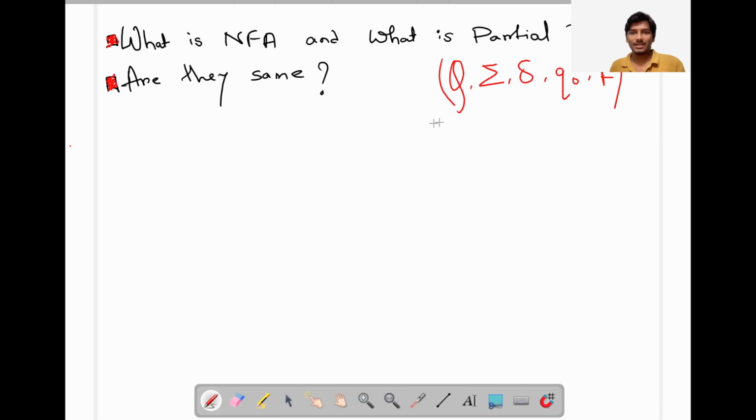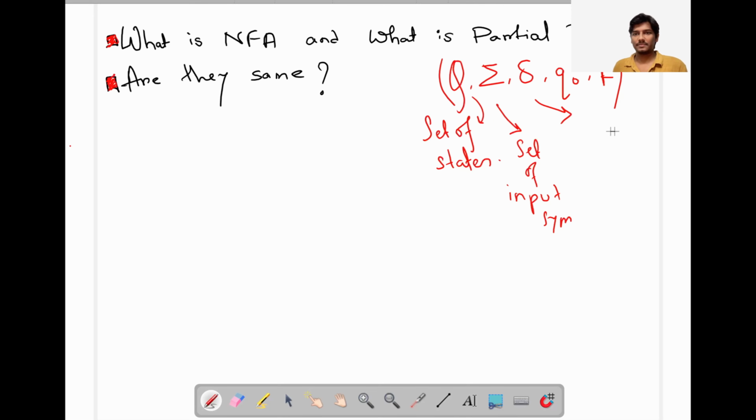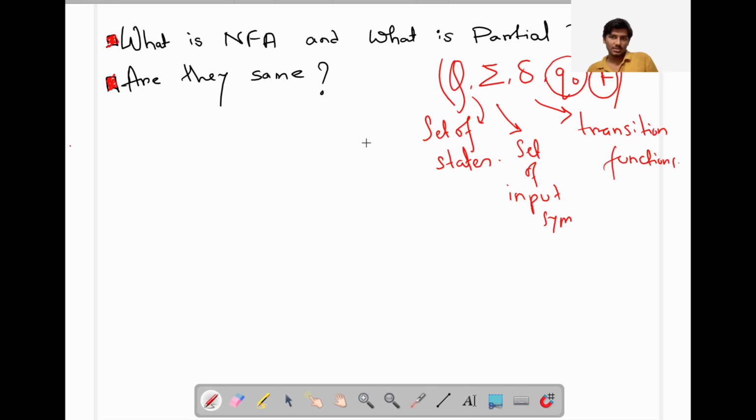Here Q is a set of states, Σ is a finite set of input symbols, δ is the transition function, q0 is the initial state, and F is the set of final states. We all know that. For NFA also this is true, for DFA also this is true.